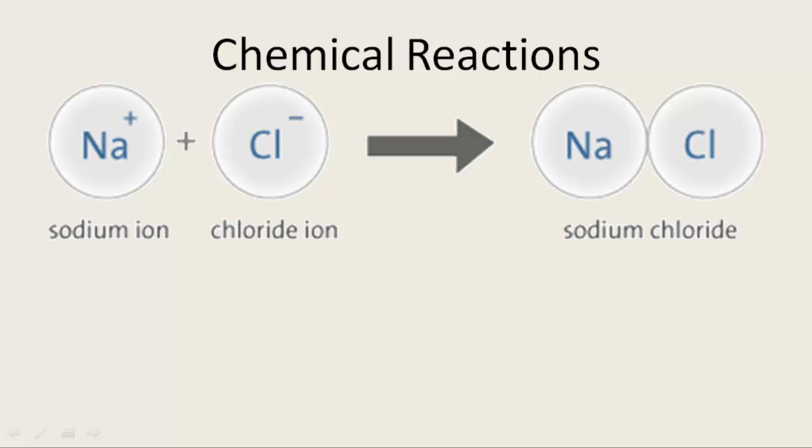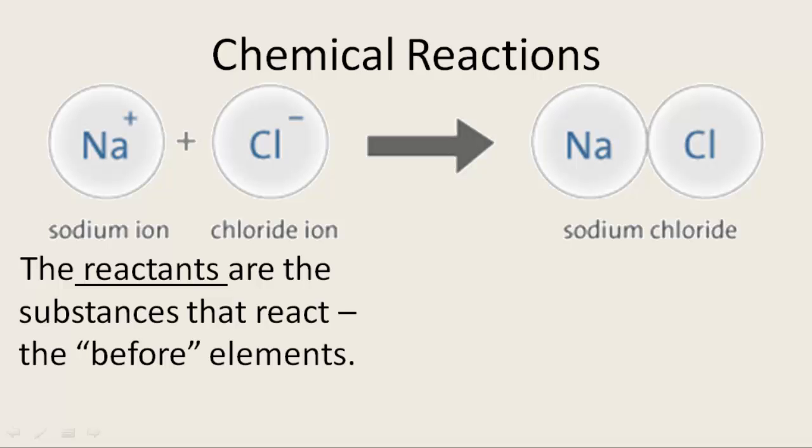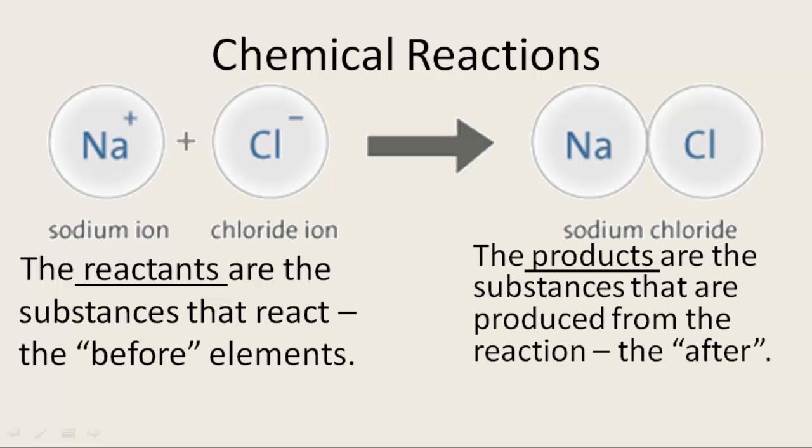Chemistry has come a long way since its early origins, attempting to turn lead into gold. And part of that was to develop an effective way to communicate knowledge. In a chemical reaction, we have a name for the elements that go into a reaction and a different name for the chemicals that result from a reaction. The substances that react are called reactants. This makes sense. The reactants are the substances that react, the before elements. The compound that is produced from a chemical reaction is called the product. The products are the substances that are produced from the reaction, the after.